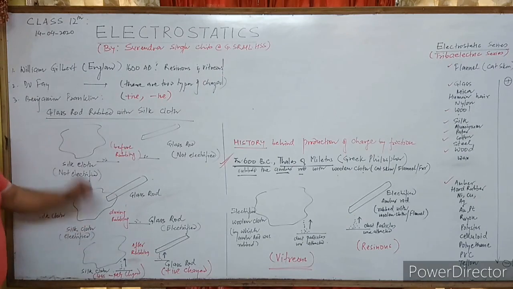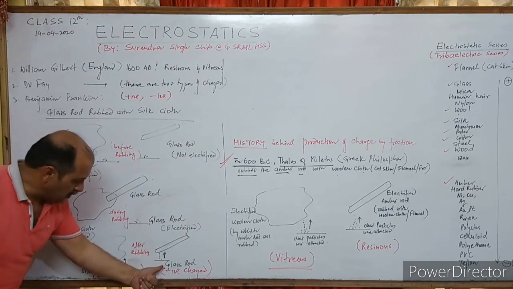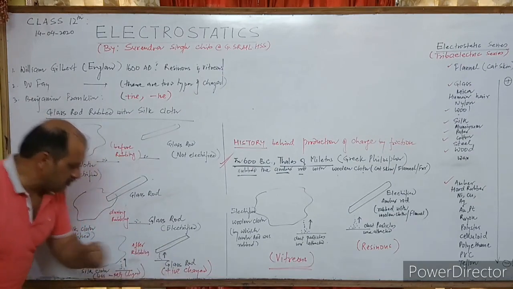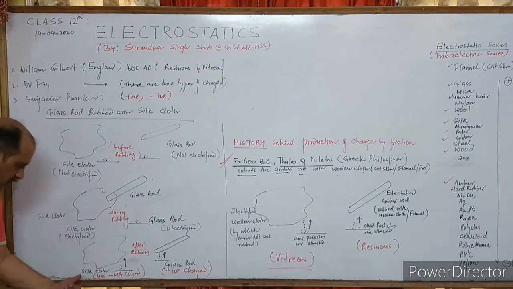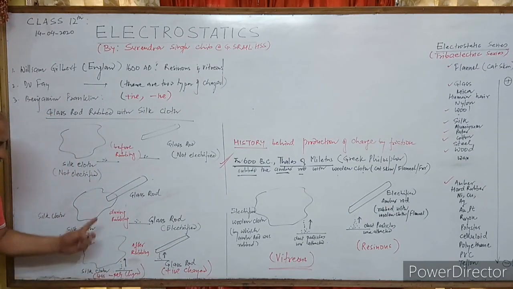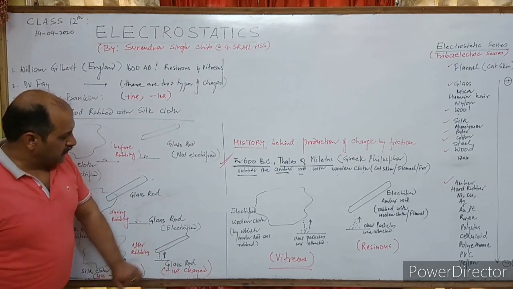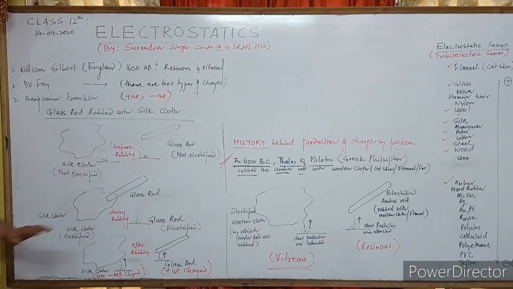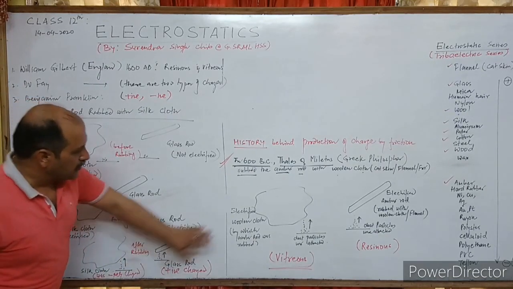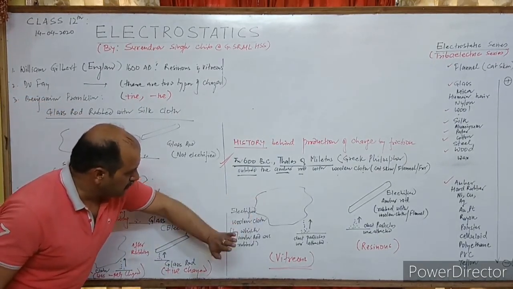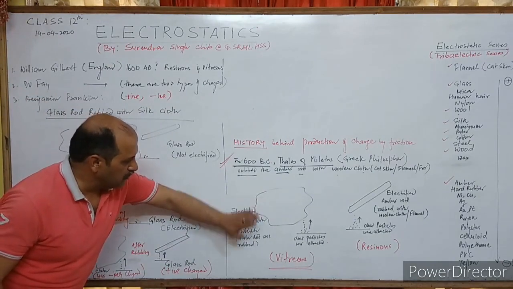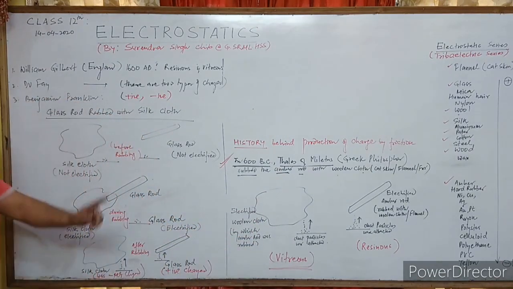Now, Benjamin Franklin said that this glass rod attains positive charge, and this silk cloth attains negative charge. Glass rod in Latin is called vitreous. That's why the electrified property of woolen cloth is also known as vitreous, which was named later on.